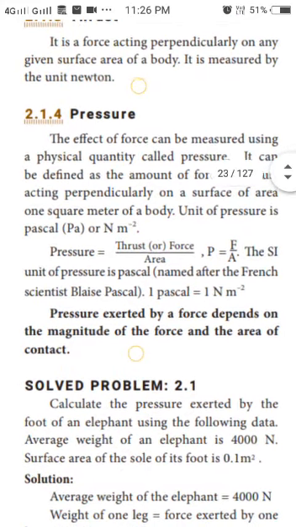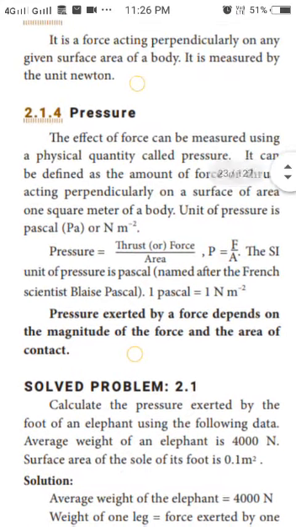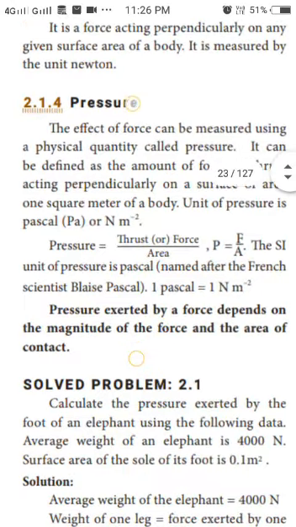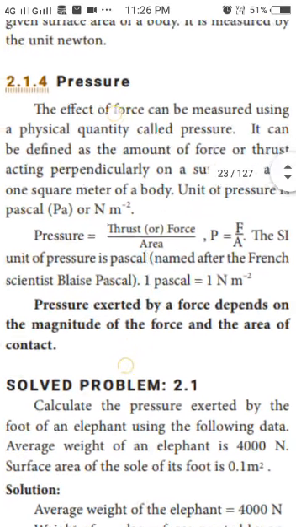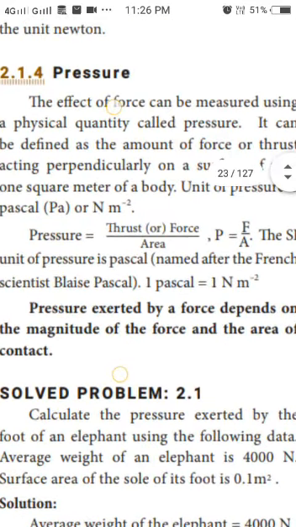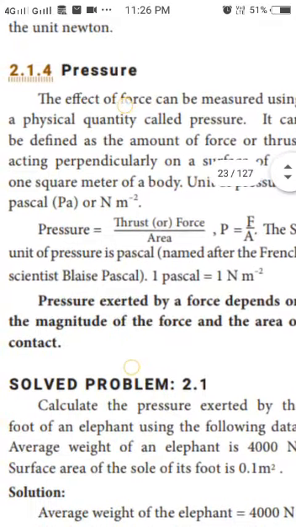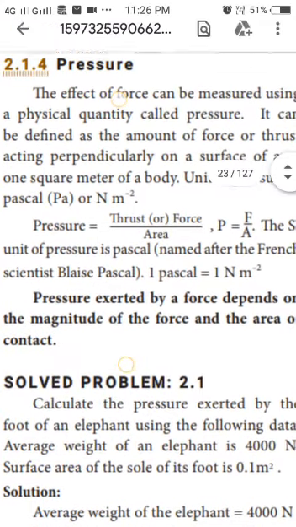What is the SI unit of pressure? That is Pascal. What is the other unit for pressure? That is Newton meter power minus 2. So pressure has two units: one is Pascal and the other one is Newton meter power minus 2.